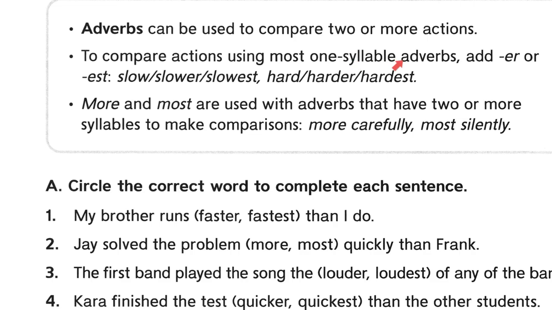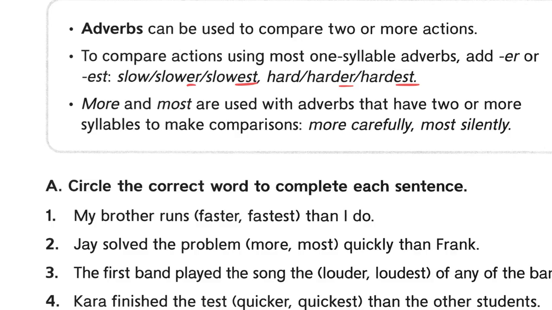It says with most one-syllable adverbs, you can just put an ER or an EST on the end. Slow becomes slower or slowest. There's our endings right here. And then hard can become harder or hardest just by putting the ER or EST on the end.